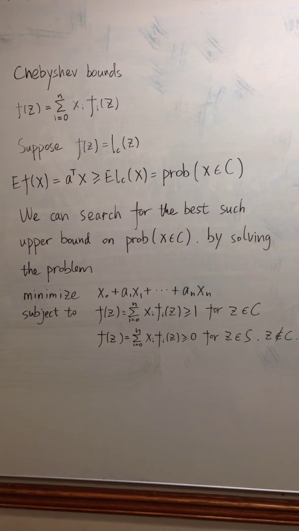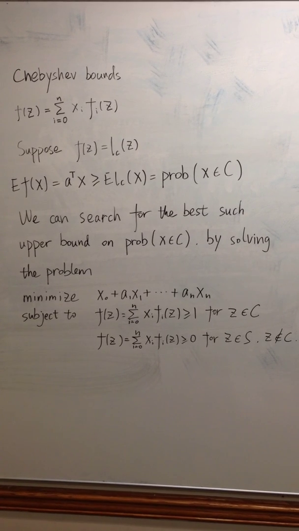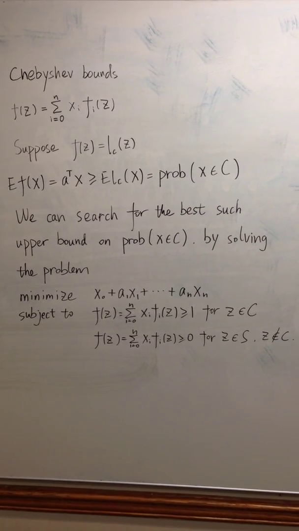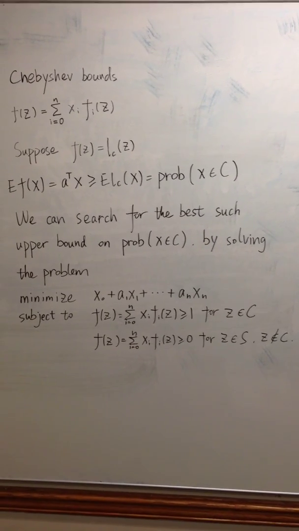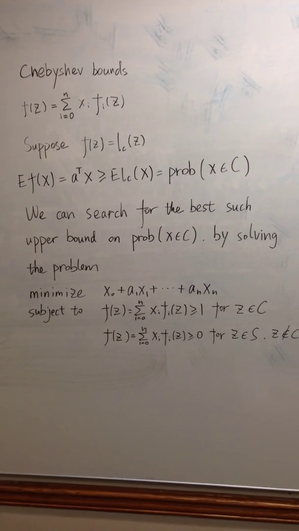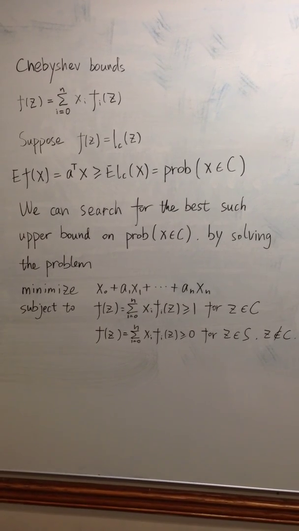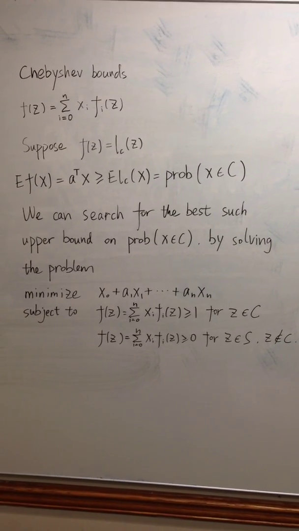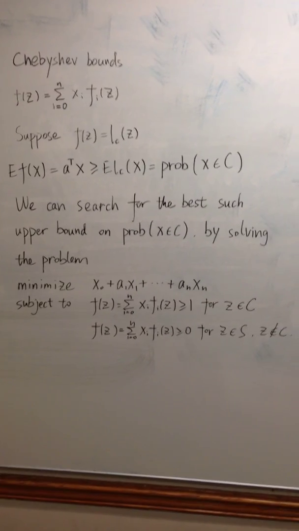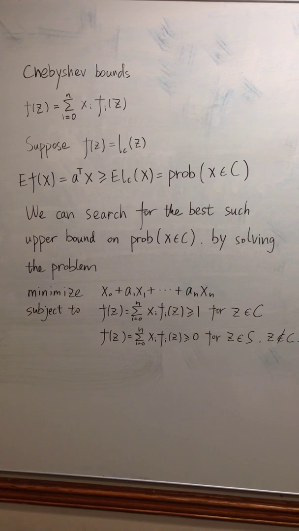The idea behind these simple bounds can be generalized to a setting in which convex optimization is used to compute a bound on the probability. Let x be a random variable on S, which belongs to R^m, and C, a subset of S, be the set for which we want the bound. The probability of x belongs to C is.